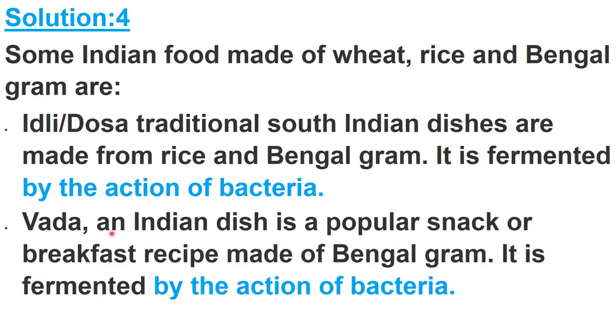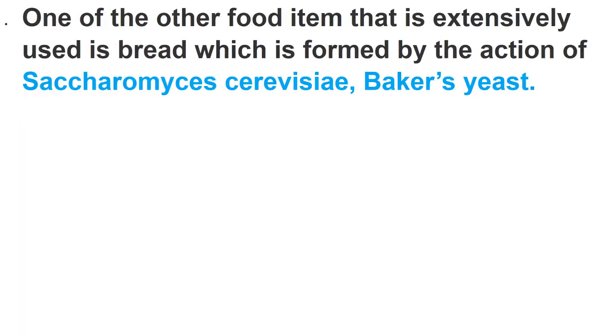Next is vada. Vada is an Indian dish, a popular snack or breakfast recipe, you can say, made of Bengal gram. So Bengal gram is used for making vada, and here it is fermented by the action of bacteria. So the dough for vada is also made by the action of bacteria, because bacteria are used here for the fermentation. Next, one of the other food items that is extensively used is bread. You all know that for making bread, Saccharomyces cerevisiae, that is called baker's yeast, is used. Okay, with the action of this yeast, bread is made.